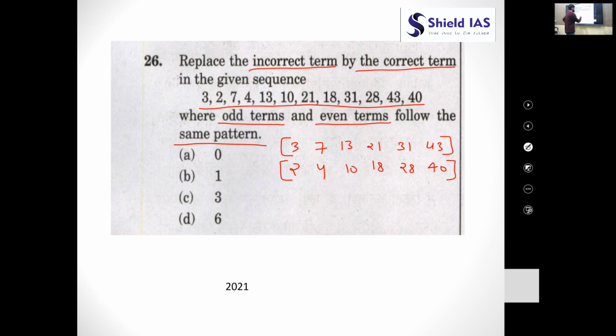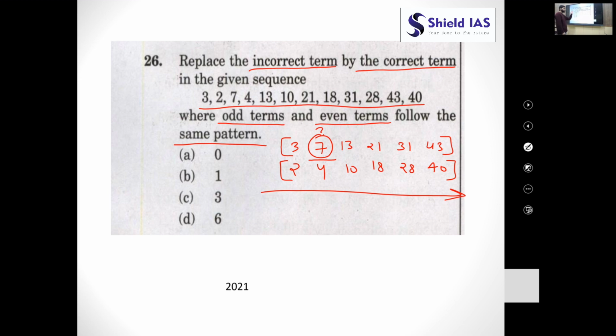follow the same sequence. So they follow the same sequence, and we have to find the incorrect term and replace it with the correct term. Among all these terms, one term would be incorrect, and we have to find that incorrect term. Let's say 7 is incorrect. So we'll replace 7 with a question mark, and then we have to find what would be there in the question mark.